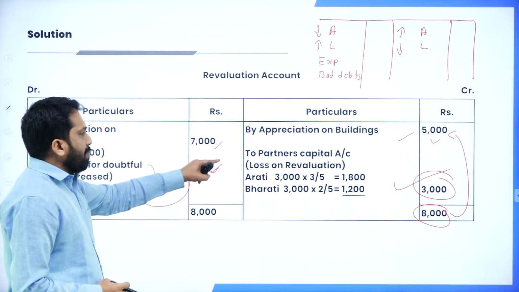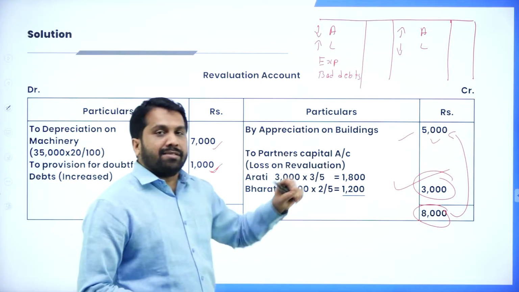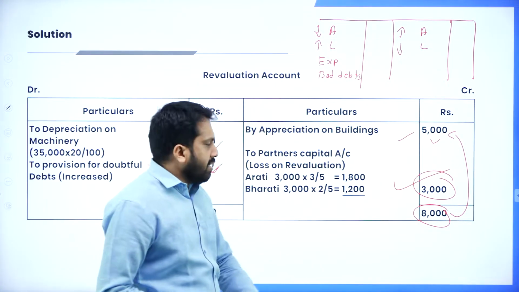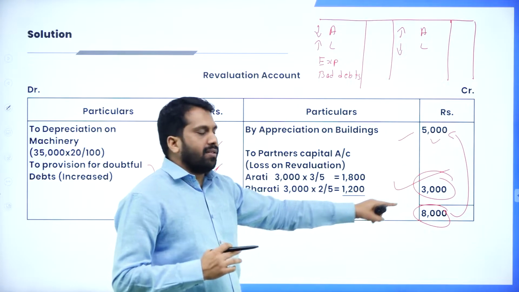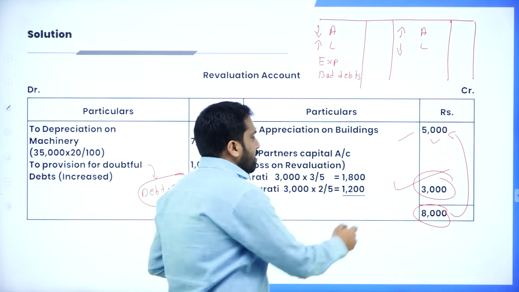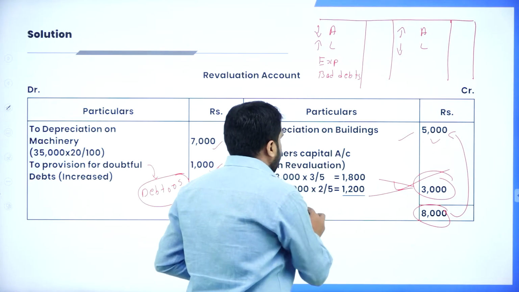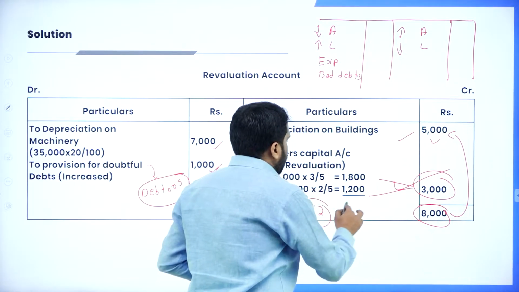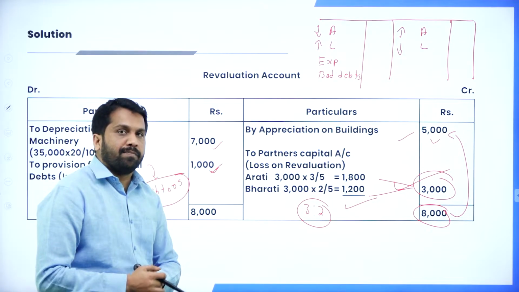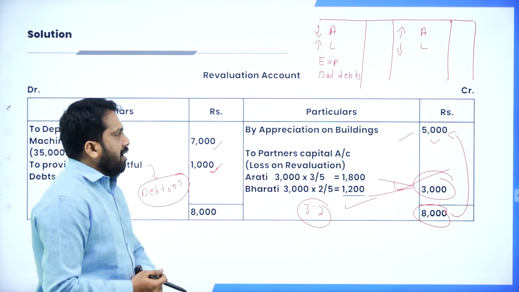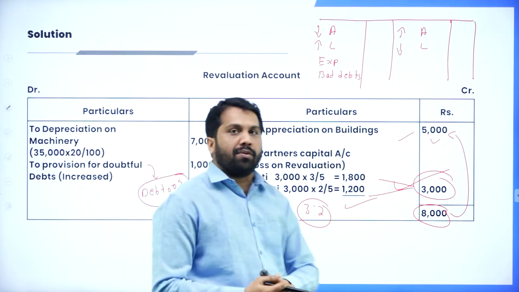This will be what? Partners' capital. Why do we call it partners' capital? Because this amount will be shown in partners' capital. Now, we're done with this. This 3,000 should be divided in what ratio? 3:2 ratio. We have divided it between these two people. Hope you are clear. Good. We are done with your revaluation account. The next part will be what?